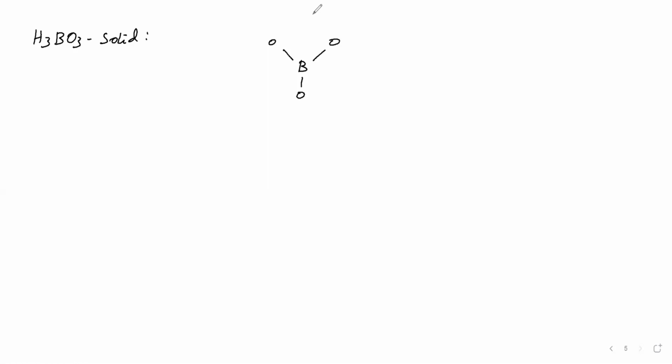Each oxygen contains 1 hydrogen, so we have given 3 hydrogen atoms. Now this H3BO3 is a triangular shape, and we have drawn the triangle like this.